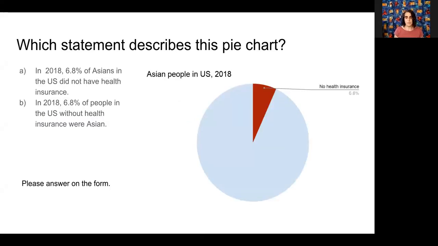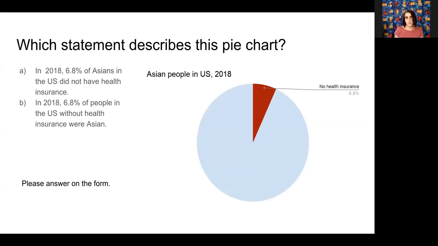So let's just start with this pie chart. You can look at it, and it's talking about health insurance and Asian people in the United States. And there are two different statements here, A and B. I want you to read both of them and decide which of these statements corresponds to the pie chart, or do you think that they both correspond to the pie chart, or that neither of them do? Are you confused? Give me your thoughts on the form.